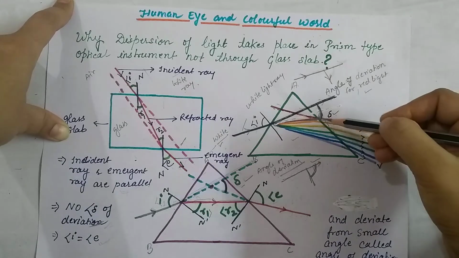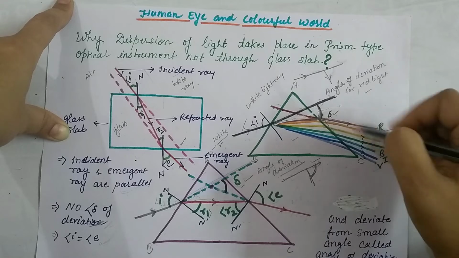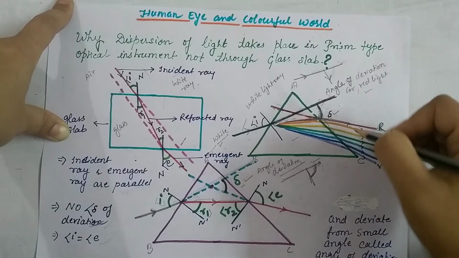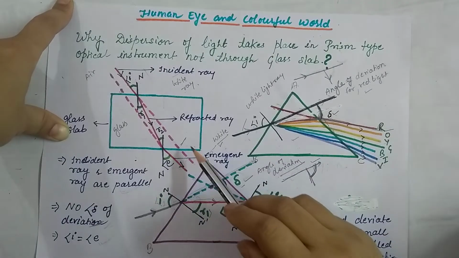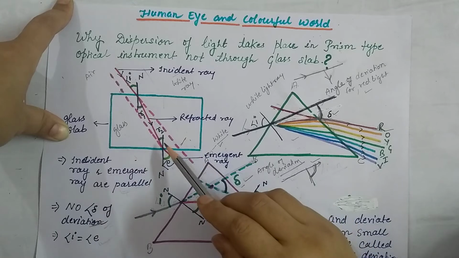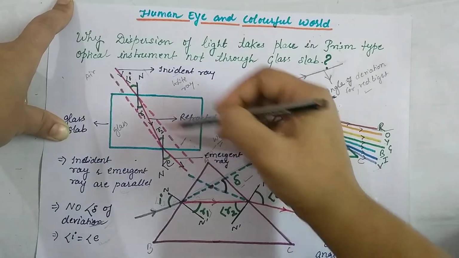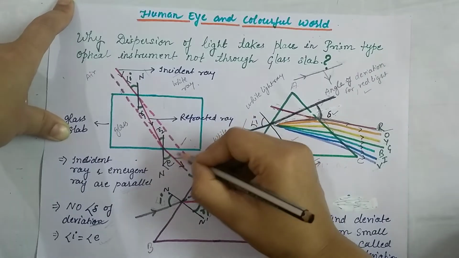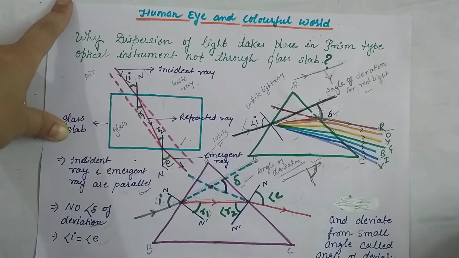Here you are able to see that we get different wavelengths of light, because they get deviated with different angles. So we are able to see the different bands of light here. But in the glass slab, when we extend the incident ray and the emergent ray, they are both parallel.